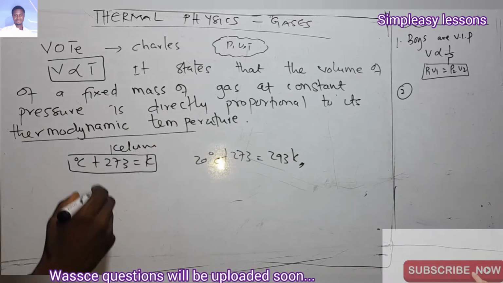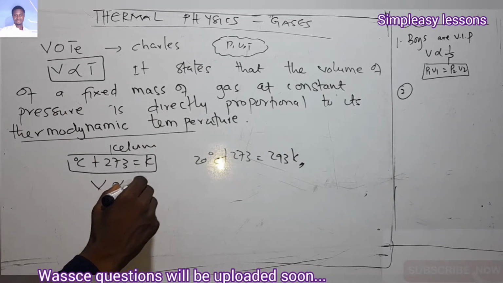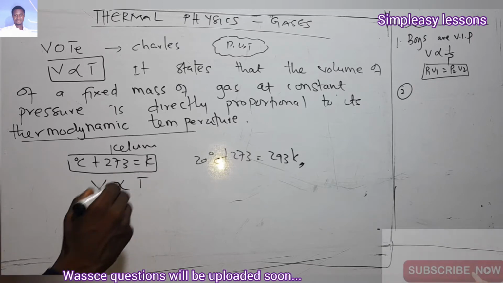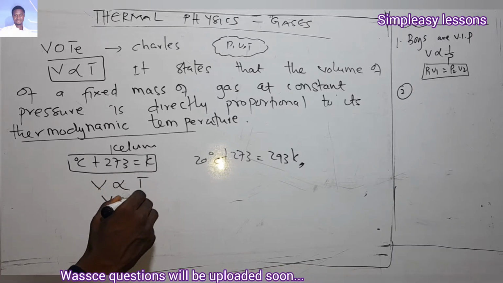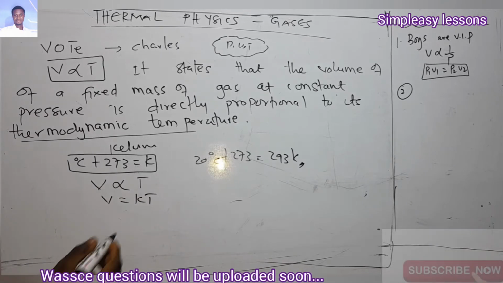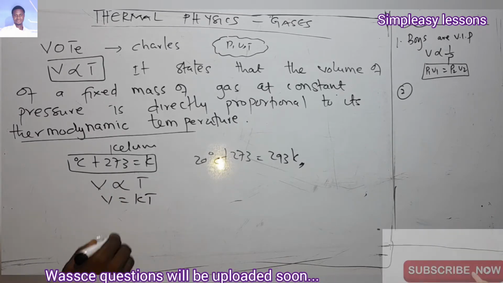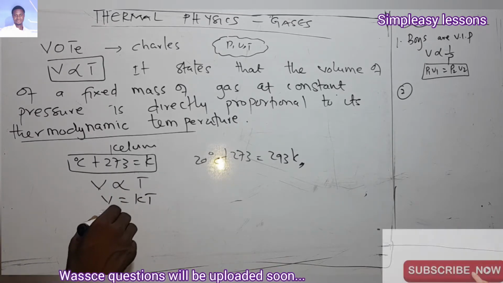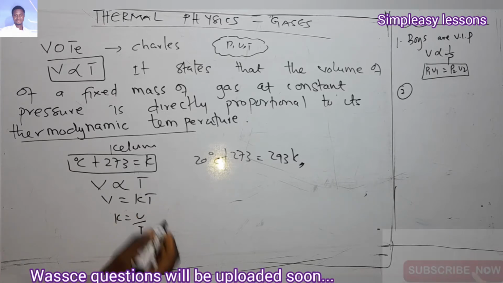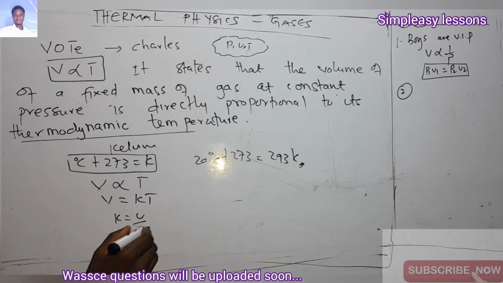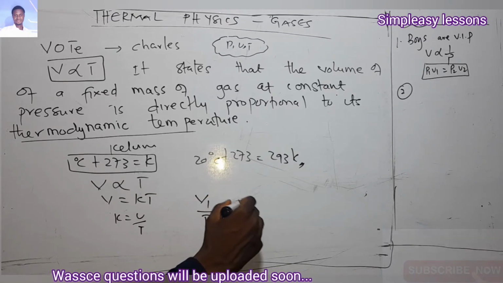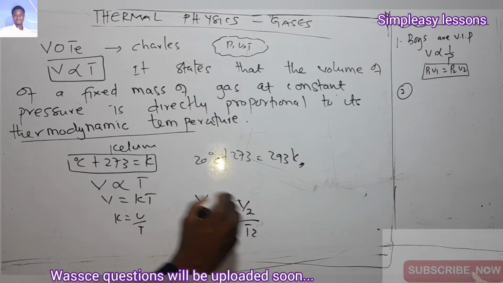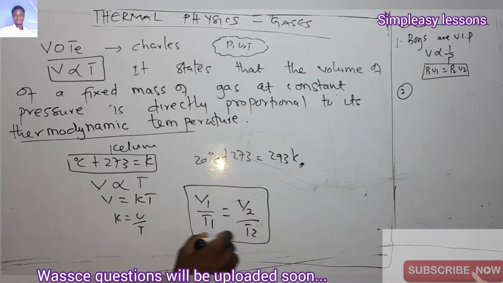So now if you say volume is directly proportional to the temperature, then we can say that V is equal to a constant, if I'm bringing an equal sign, a constant times T. So we can make K the subject so that you can relate. So we can say K is equal to V over T. Is that not it? So therefore, from this relation, we can say V1 over T1 is equal to V2 over T2. And this gives us two relations.